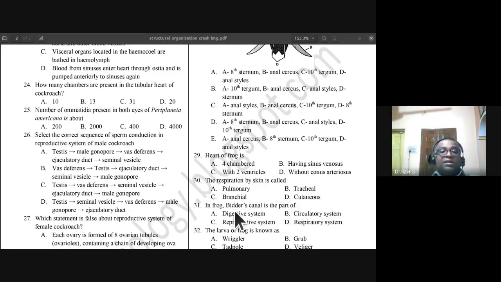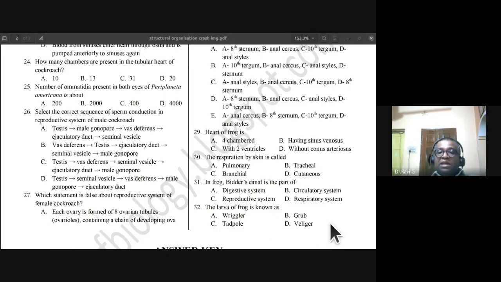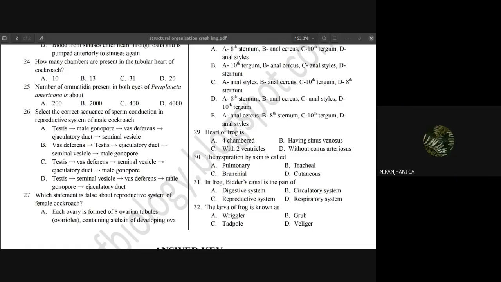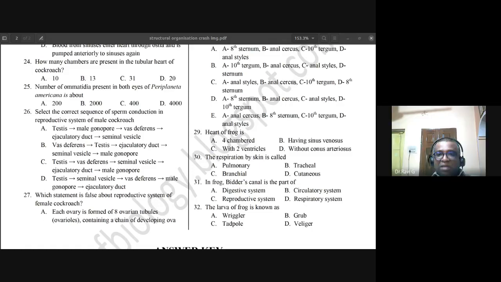D is the answer. 31st: in frog, Bidder's canal is a part of reproductive system. So 31st, C is the answer, reproductive system. The larvae of frog is known as, I think this is easy. What is the larvae of frog known as? Yes, it is known as tadpole.